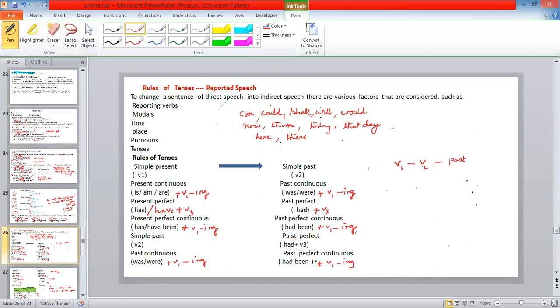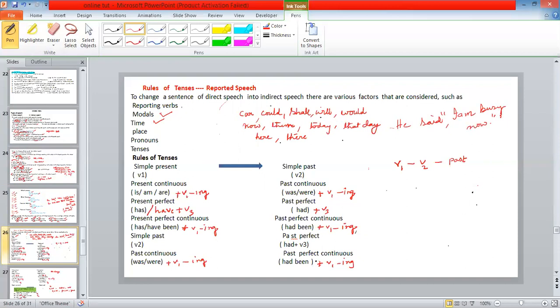Actually, when we change direct into indirect speech, there are various factors. There are obvious changes. What are the changes? The first changes are modals. Modals are can, could, shall, will, would. These are modals. So these have to be changed. Another one is time. Suppose he said, I'm busy now.